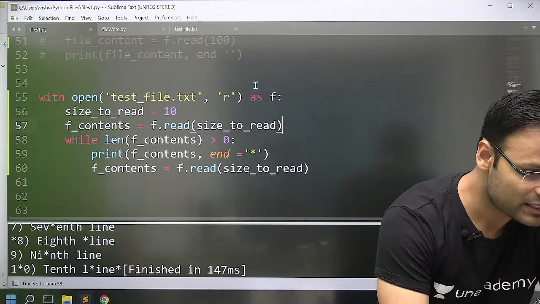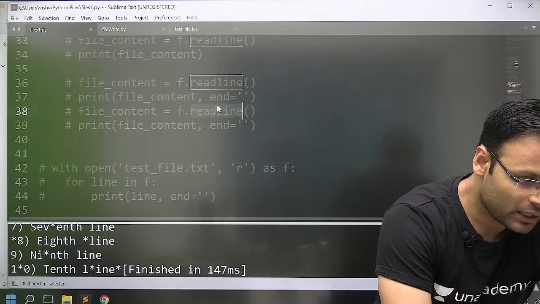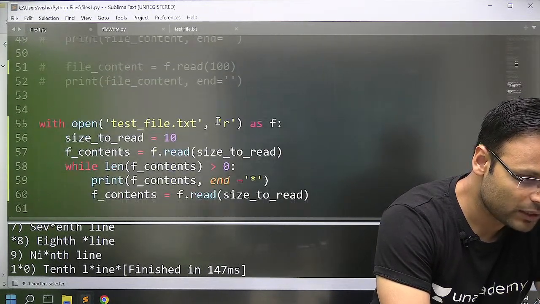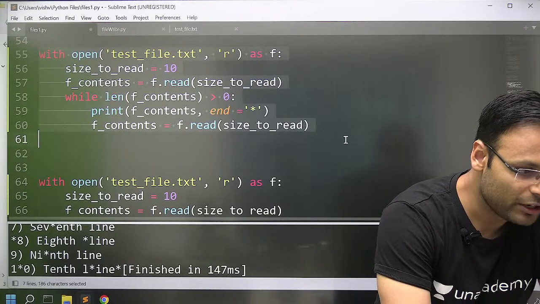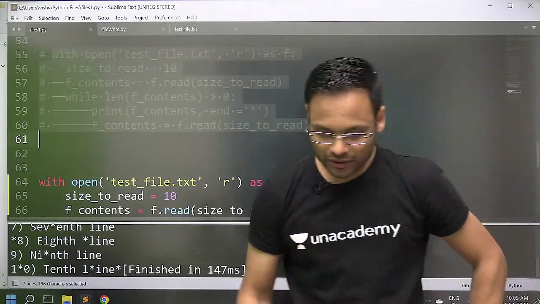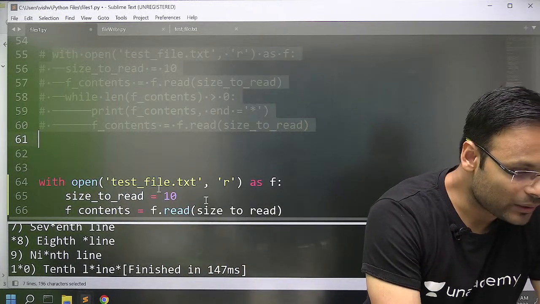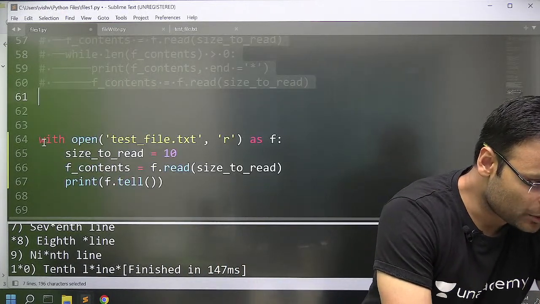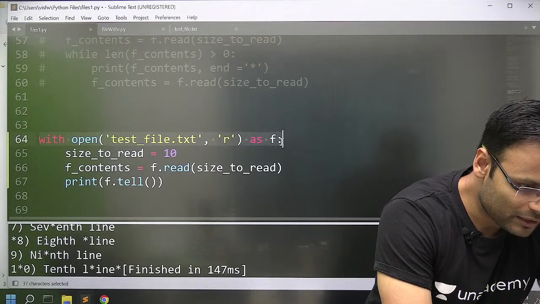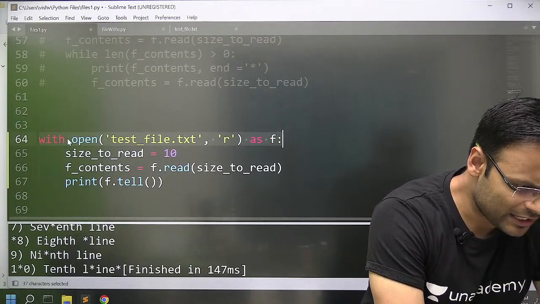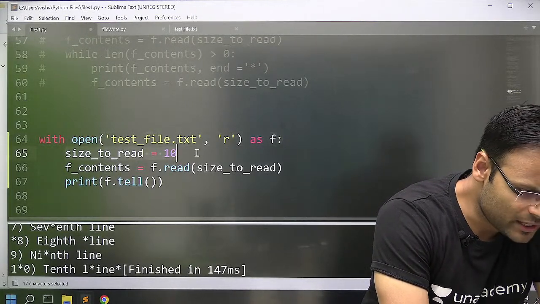Similarly, I have explained the same thing in readline also. The readline function or method will have the same thing, that the pointer will move along, right? So that you can read the further part of the file. We will try to get it. Look at this. I have opened a file in the same manner in a context manager, with size to read equal to 10.